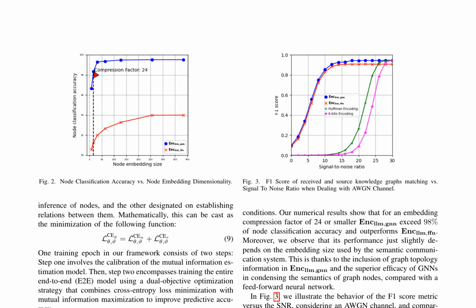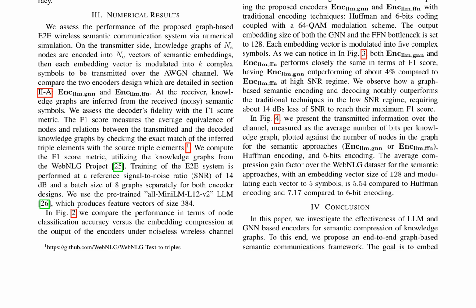The node classification accuracy exceeds 98% for an embedding compression factor of 24 or smaller, with the graph neural network, GNN, based encoder outperforming the FFN-based encoder. The F1 score metric, measuring the equivalence of nodes and relations between transmitted and decoded knowledge graphs, shows that the proposed encoders outperform traditional techniques in the low signal-to-noise ratio, SNR, regime, requiring about 14 dBs less SNR to reach their maximum F1 score. The average compression gain factor for the semantic approaches is 5.54 compared to Huffman encoding and 7.17 compared to 6-bit encoding.